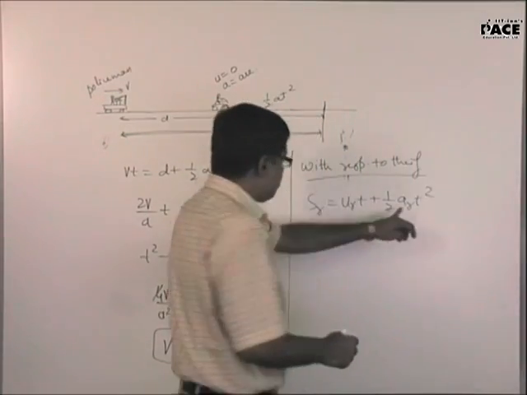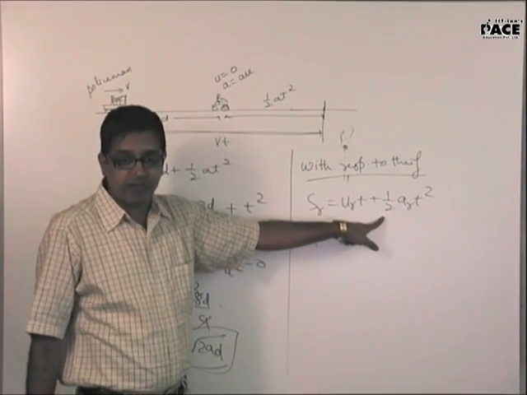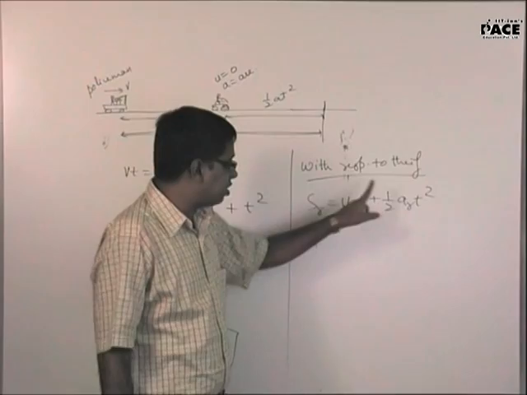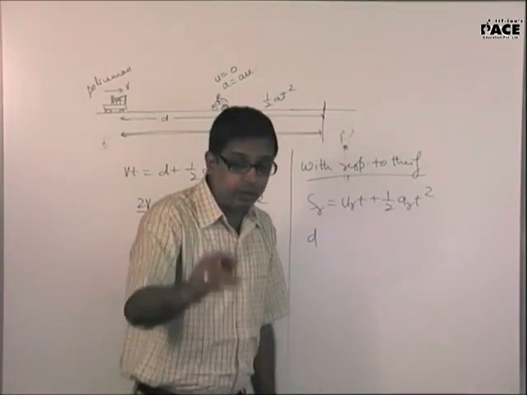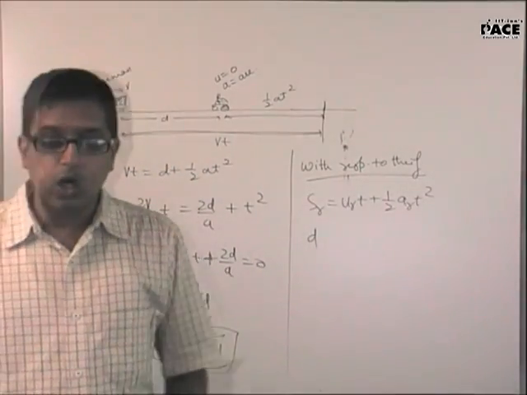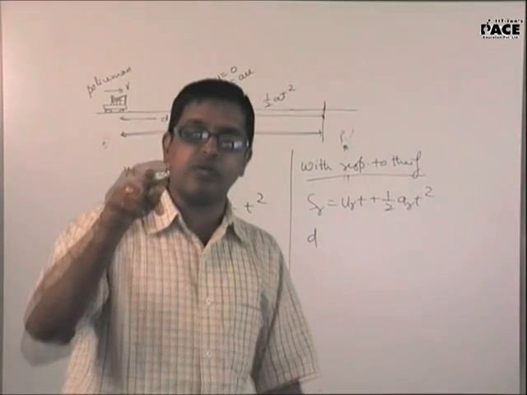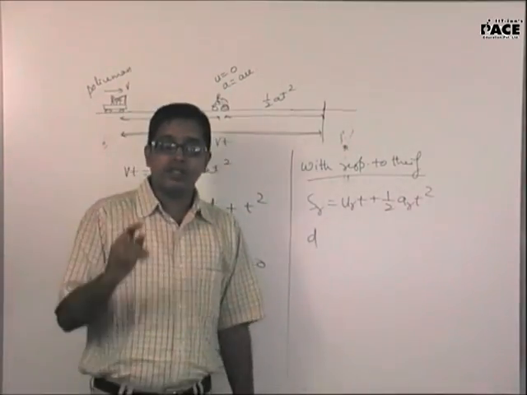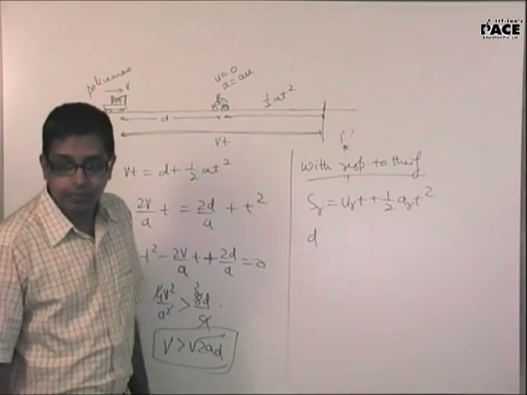Next, in this equation, remember I am taking S equal to ut plus half at square. If I take relative displacement, I should take relative velocity and I must take relative acceleration. Then time, why didn't you take relative? Time is a scalar quantity. You are running towards me, I am running towards you. Your mass with respect to me or my mass with respect to you is the same. The mass will not change. Scalar quantities don't apply the concept of relative velocity.